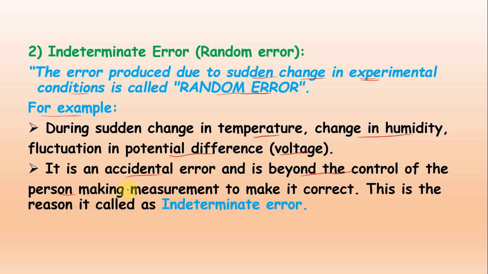That is the reason they are called indeterminate, and it is beyond the control of the person making the measurement to make it correct. This is the reason it is called indeterminate error. It cannot be rectified or corrected by a person because it is beyond control, right? We cannot rectify it. So this was the error, and then types of error. One was determinate error and second was indeterminate error.